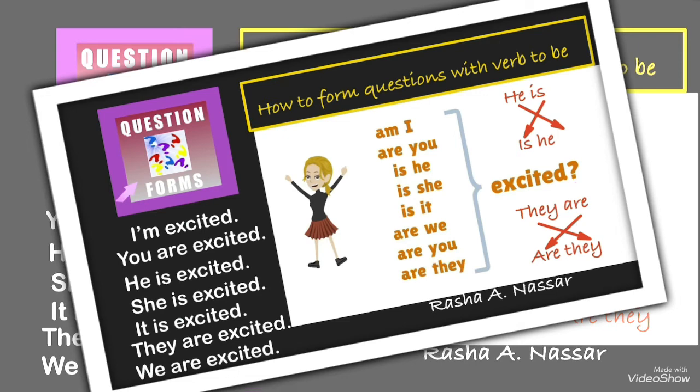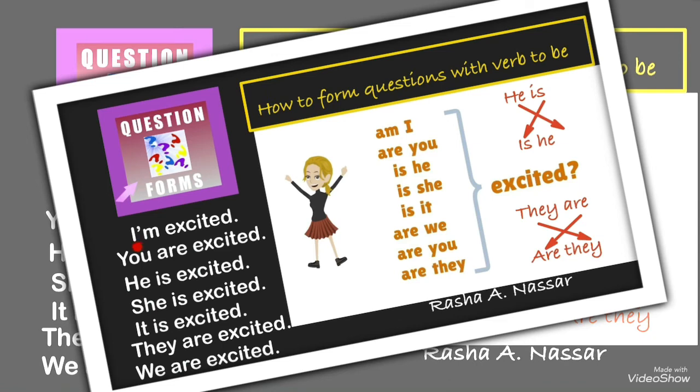So here, what do we do? We will exchange the verb and the subject. We will make a kind of scissors. Instead of writing he is, we will write is he. Instead of writing they are, we will write are they.